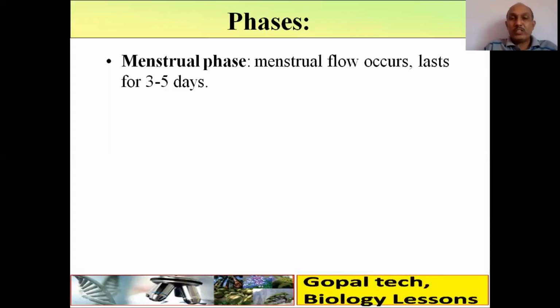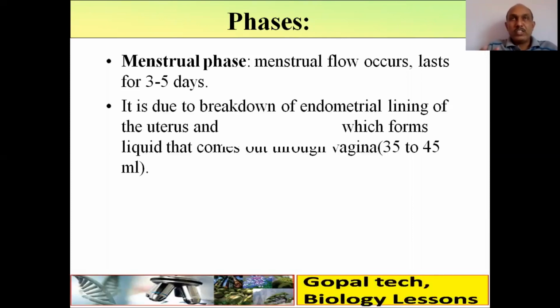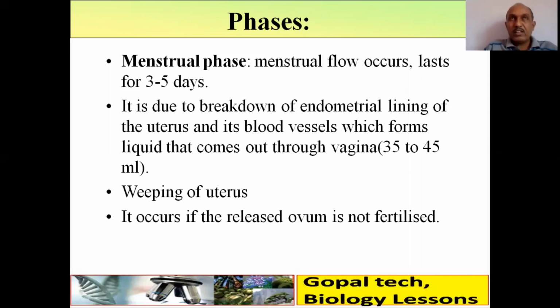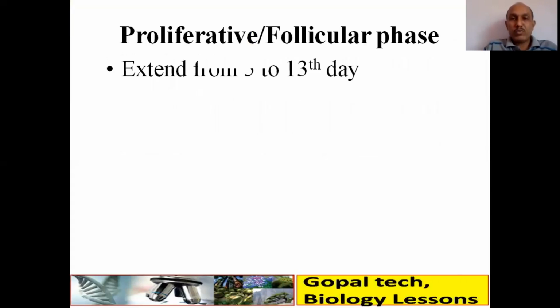Menstrual phase, that is the flow of menstrual blood, lasts for 3 to 4 days. It is due to breakdown of the endometrial lining of the uterus. Its blood vessels form a liquid which comes out through the vagina, around 35 to 45 ml. So it is commonly called weeping of the uterus. Uterus रोता है. It occurs if the released ovum is not fertilized. So here the LH and progesterone level दोनों कम होते हैं, decrease. ये हुआ पहला phase. Second phase, proliferative या follicular phase, extends from 5th day to 13th day.